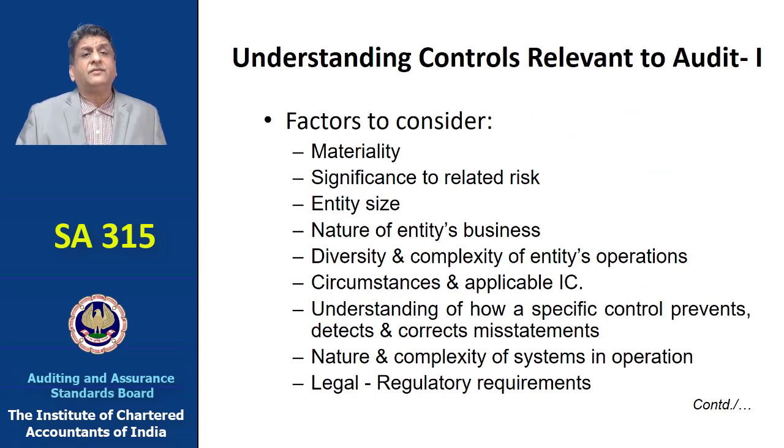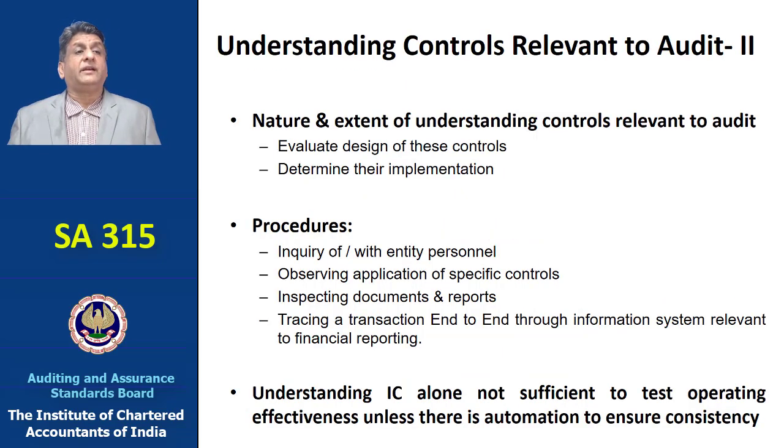So what are the factors we need to consider while framing a control or in understanding a control? Obviously materiality, the significance of the related risk, the size of the entity, the nature of the entity's business, the diversity and complexity of the operations of the entity, and the circumstances that are applicable to the control. We need to understand how a specific control prevents, detects and corrects misstatement, the nature and complexity of the various systems in operation, and the laws and regulatory requirements that may be applicable to the entity.